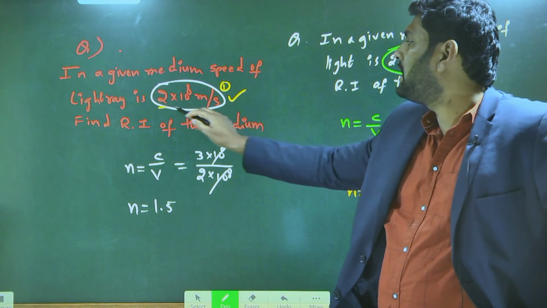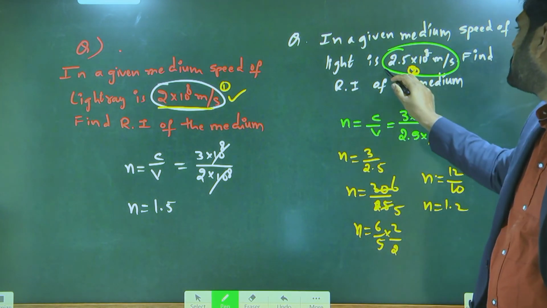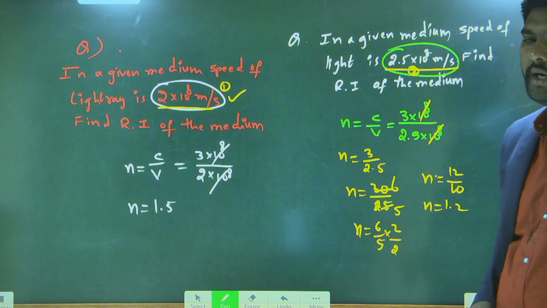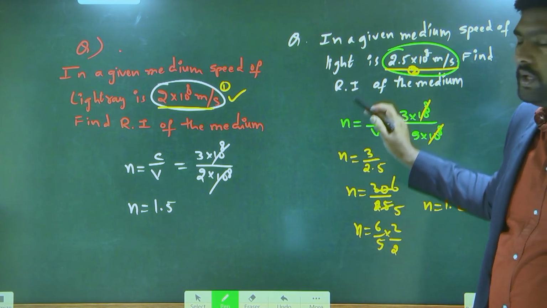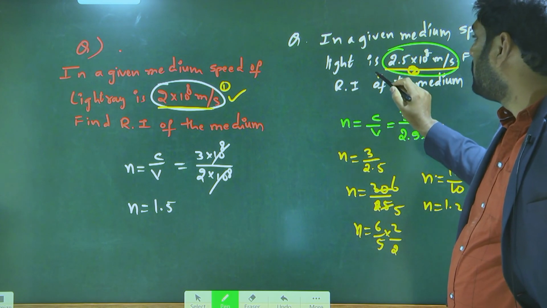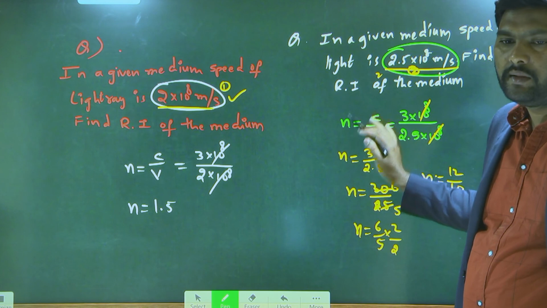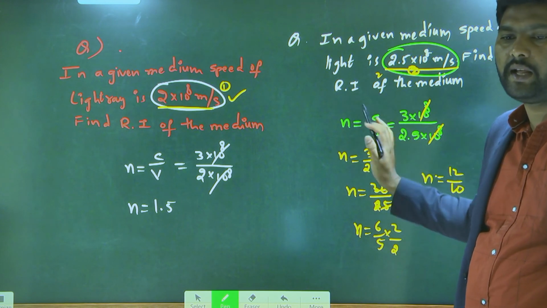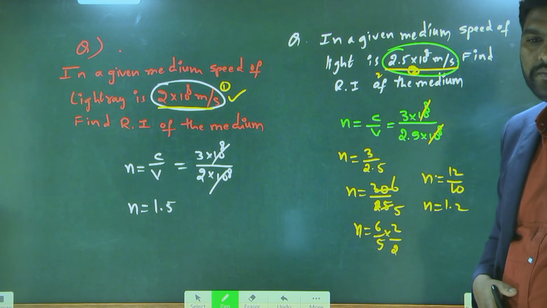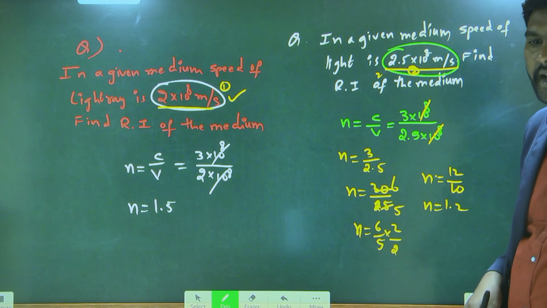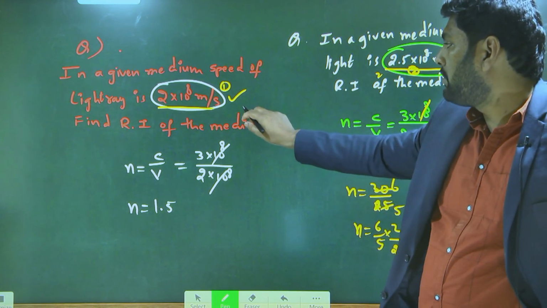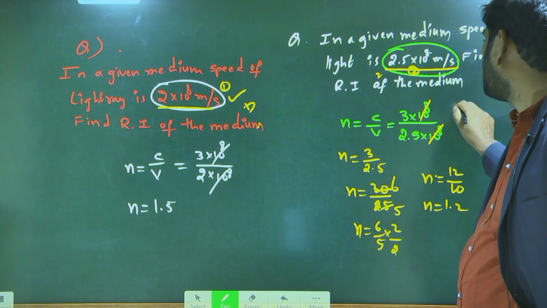Here the speed of the light ray is 2 into 10 power 8. Here the speed of the light ray is 2.5 into 10 power 8. Which is greater speed? The second, 2.5. Where you have greater speed, is that medium called denser medium or rarer medium? Rarer, sir. So this is a denser medium, this is a rarer medium.